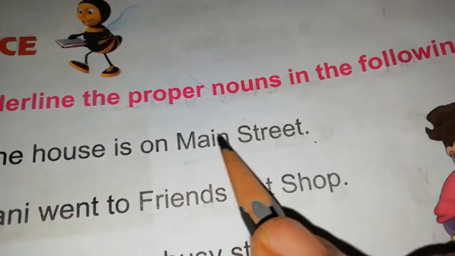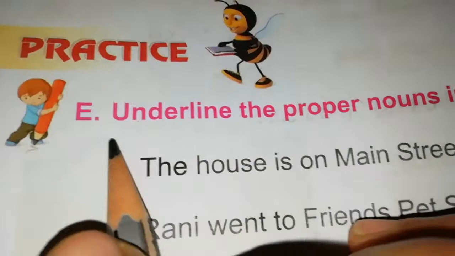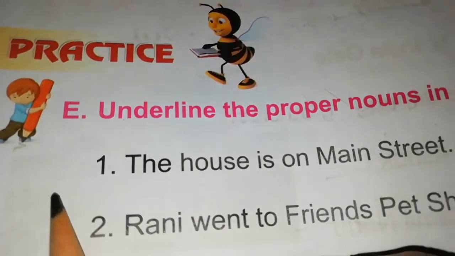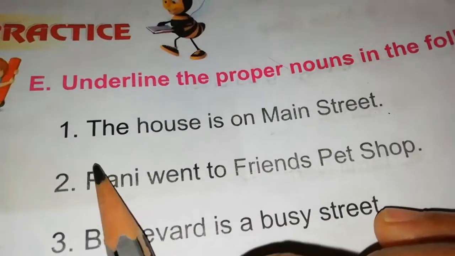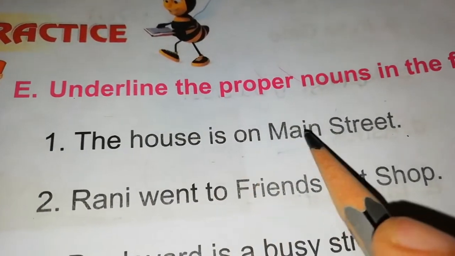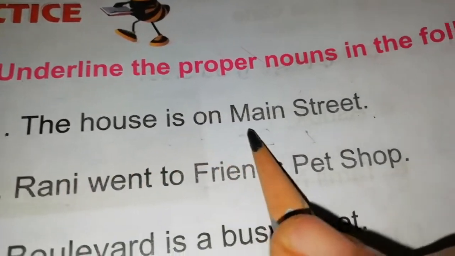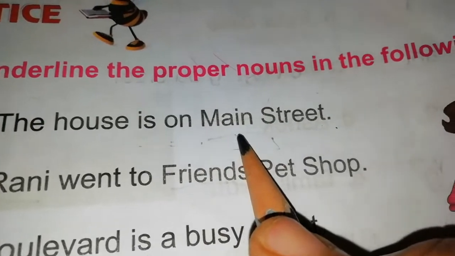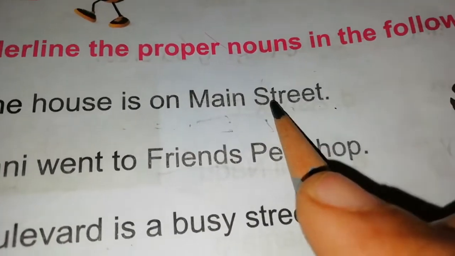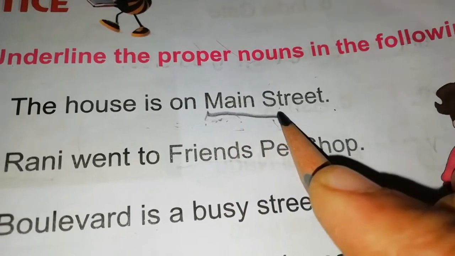Okay. Now underline the proper nouns in the following sentences. So we know that proper nouns are a special name, right? See here, the house is on Main Street. So the house is on Main Street. What is the proper noun given here? The house is on Main Street. So street name here, Main. So this is the proper noun, Main Street.